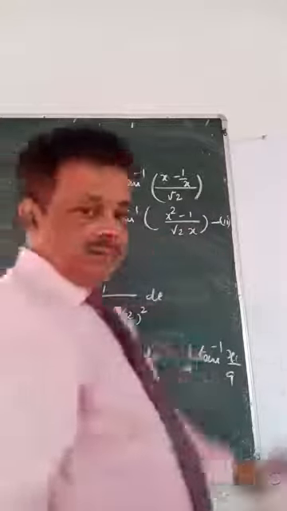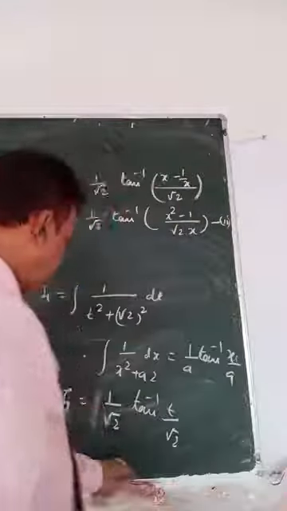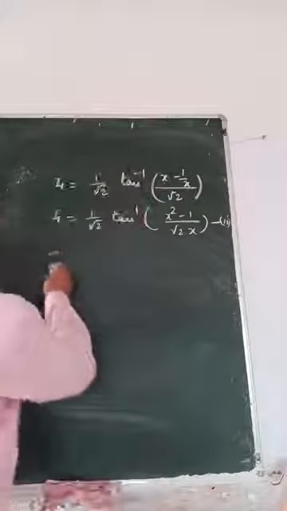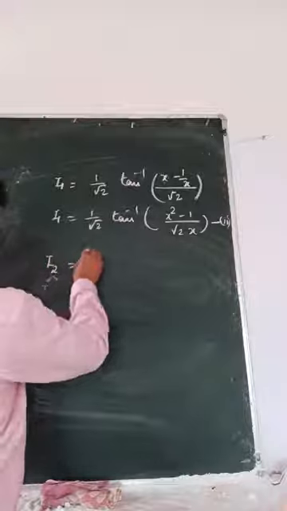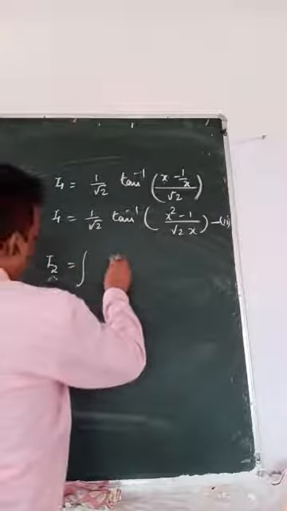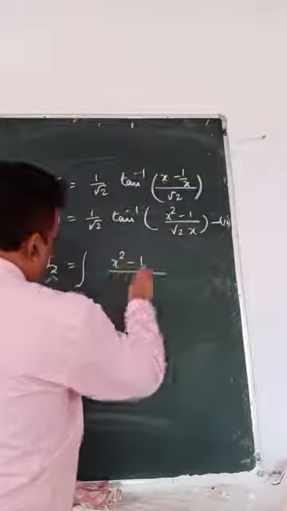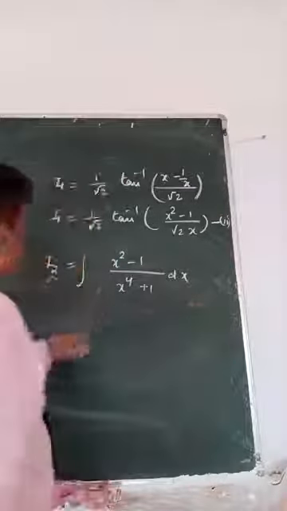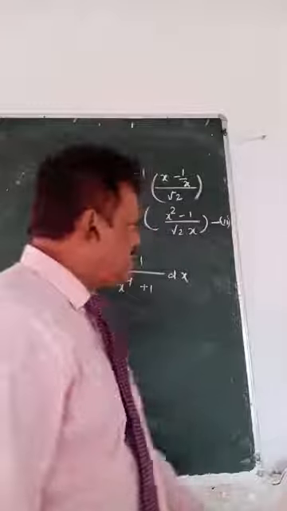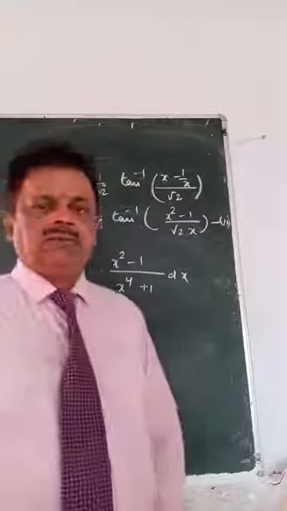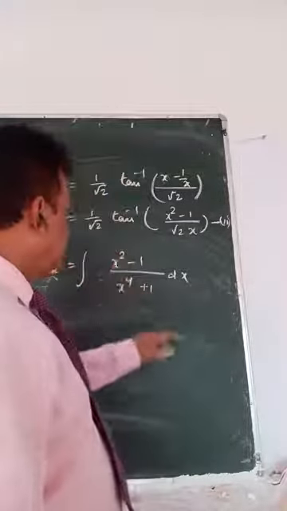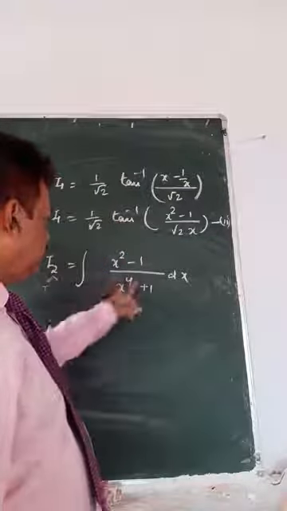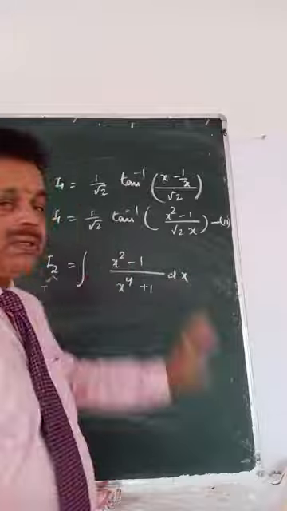I1 they have done. Go back to I2, where I2 is, I told you it is a very lengthy question, this is (x square minus 1) by (x4 plus 1) dx. So sometimes only this part of the question comes. So what will you do? You will start from here only. Sometimes the previous part also comes. So when you have solved this question, both the parts are solved.